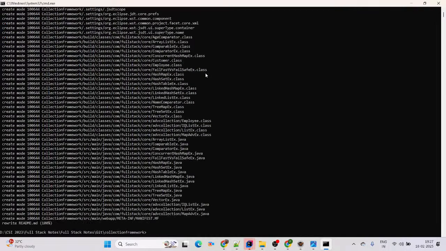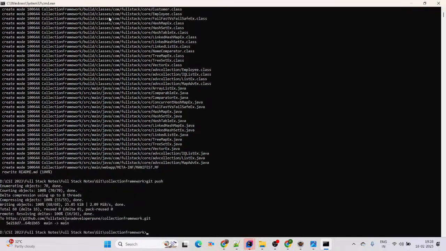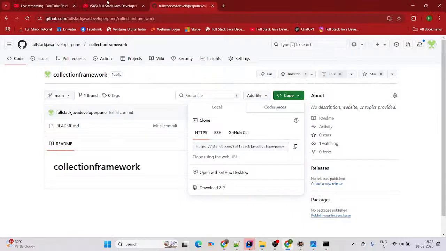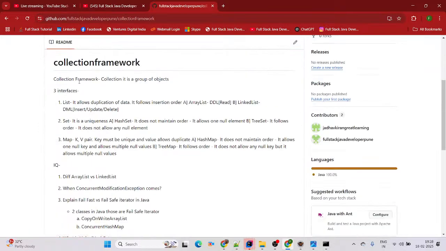Okay? Yeah. Now there are lots of code files we have created in today's session. I hope there are like 25 plus files, right? Yeah. Now I'm just using git push. It will push the changes to our git repo. If you want to check it, simply come back here, refresh, and then you will be able to see our code base here. See, collection framework here.